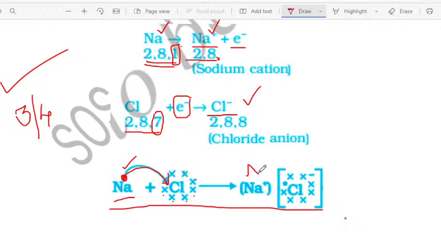You have to write this in the exam. Na has become Na plus. Cl has become Cl minus. See, you have to write it like this. You write Cl and the 7 electrons on it, and you represent the gained electron along with the negative charge, because Cl is now forming an ion. This is one thing you want to understand, my dear students. See, you should write it in the same way in the exam. They ask 3 or 4 marks. Sometimes they ask for an explanation, so write the same way I explained. The explanation is very easy for you.